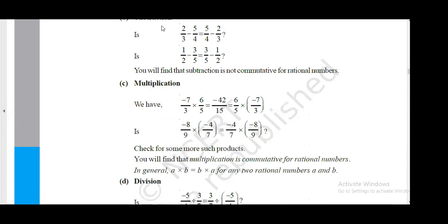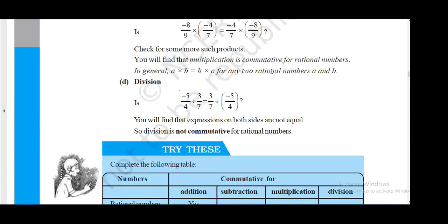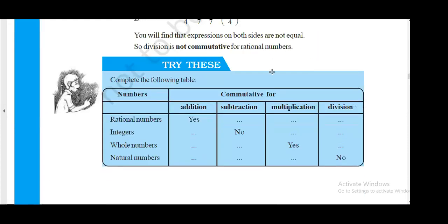you multiply A into B or B into A, the value of the product would be the same. Division, again, non-commutative because A divided by B cannot be equal to B divided by A. Doesn't matter what A and B are. A and B may be fractions or integers, but it will not be equal. So division is non-commutative. Again, we will fill this in.